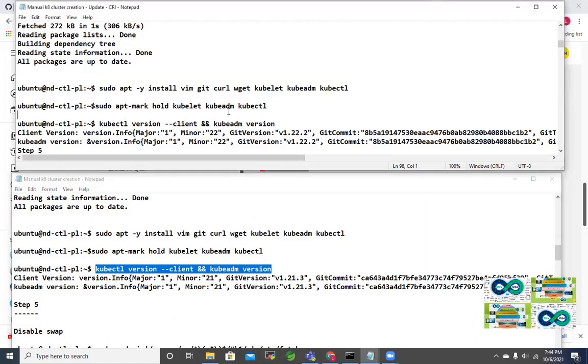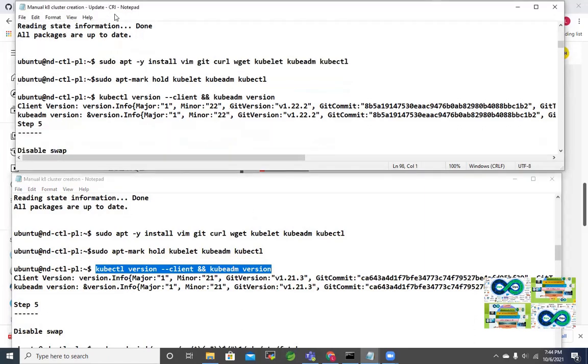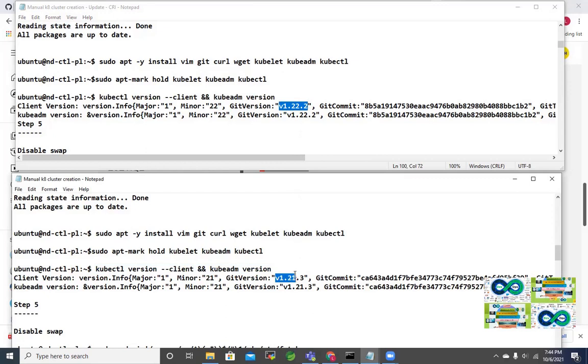But now you can see in this one, this is the new document with container runtime. I did this practical, I implemented the container runtime. And now you can see this version. This is Kubernetes, we are going 1.22, the latest version, and here you can see 2.1, that is the old document. So by this time, as per Kubernetes announcement, they are going to discontinue the Docker container support.